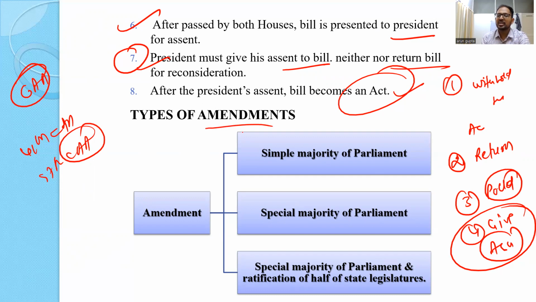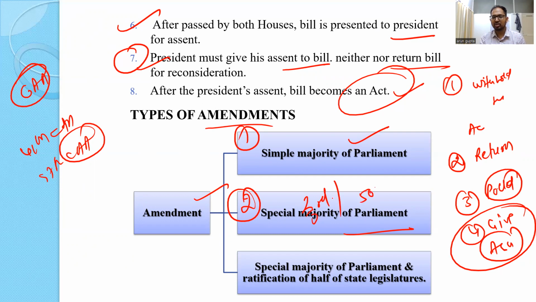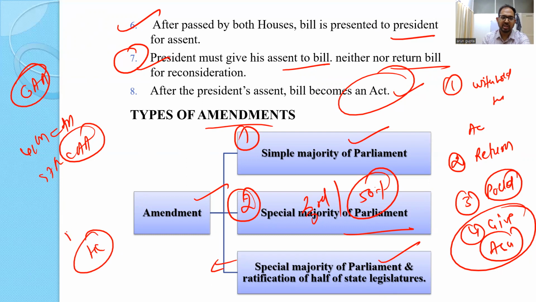So there can be 3 types of amendment while talking about amendment in the constitution. The 3 types of amendments are, first, simple majority of the parliament. Second is special majority of the parliament that we have talked about: 2/3 of the present and voting and 50% of the total membership. Then for the federal provisions, we need special majority of the parliament along with the ratification of half of the state legislatures. In this, there are a few provisions we can look into, like any changes in the High Court, in the president and his election, any changes in the 7th schedule.